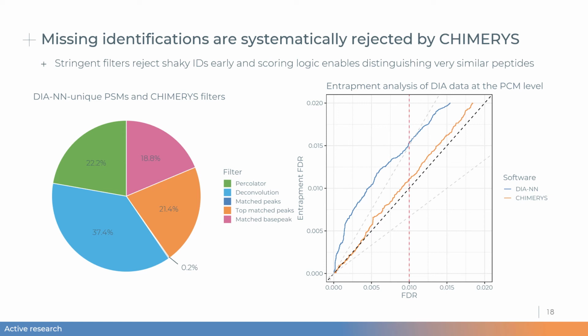what we see is that just like for wide window DDA, we can properly control FDR visualized by the fact that the CHIMERYS entrapment curve is very close to the diagonal. I should mention that this is, of course, a very synthetic setting. We work here with a 9-fold shuffled entrapment database. Those sequences are very similar to the target sequences, but in this particular scenario, DIAN seems to be a bit anti-conservative and hence underestimates FDR in this setting.